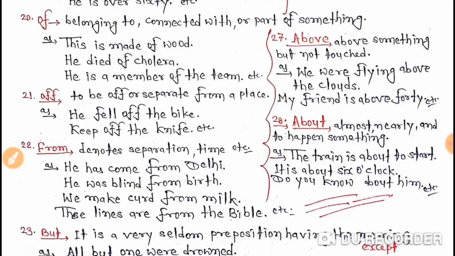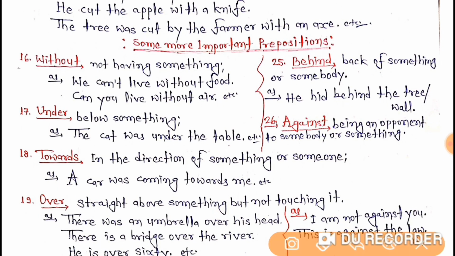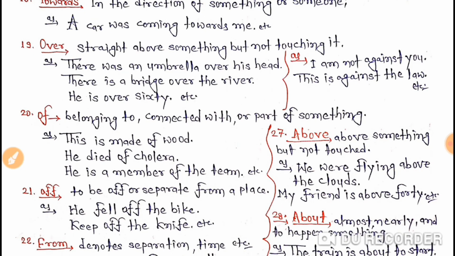Now let's understand some more prepositions. The 25th is behind. Means what? Back of something or somebody. As he hid behind the tree. He hid behind the wall. The 26th one is what? That is against. Being an opponent to somebody or something. It has this meaning; let's see its example.